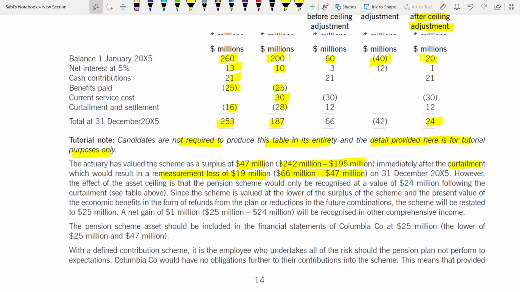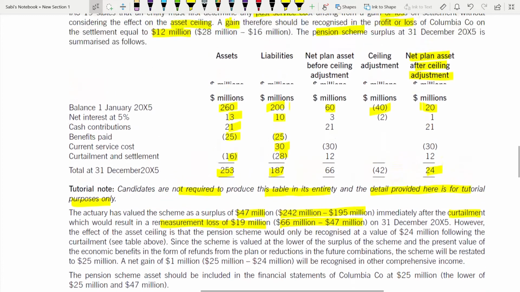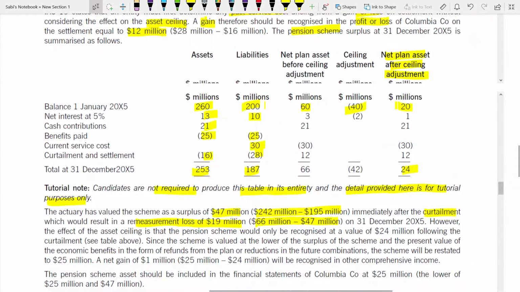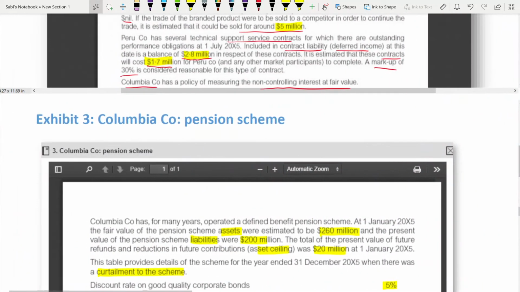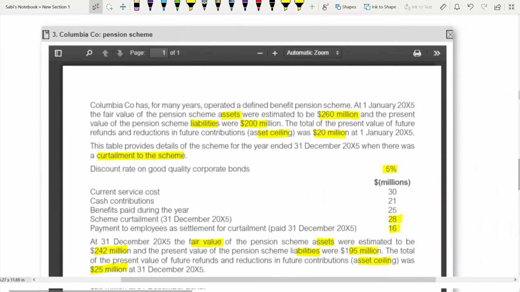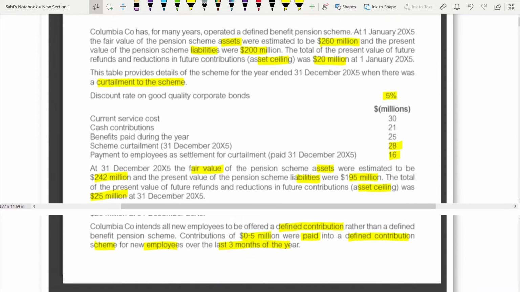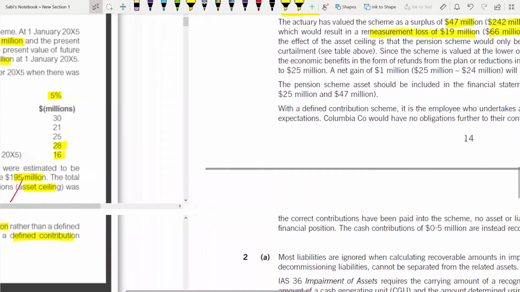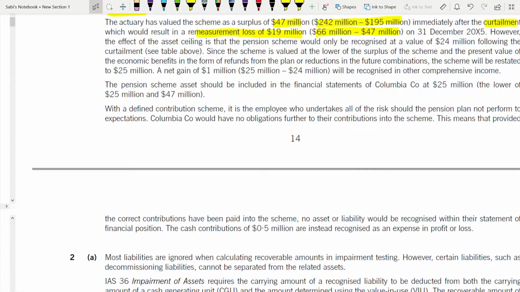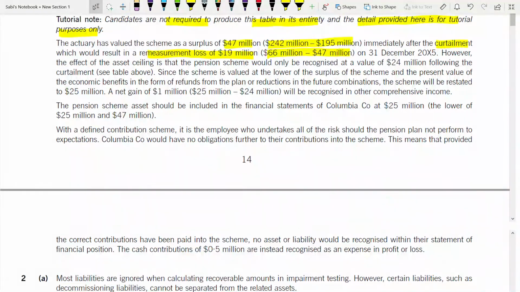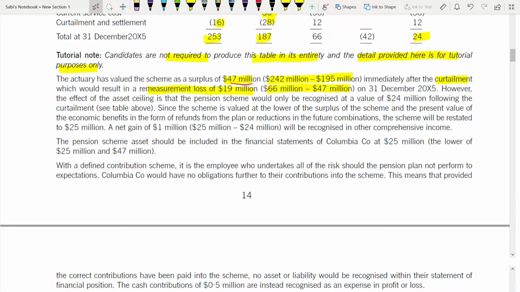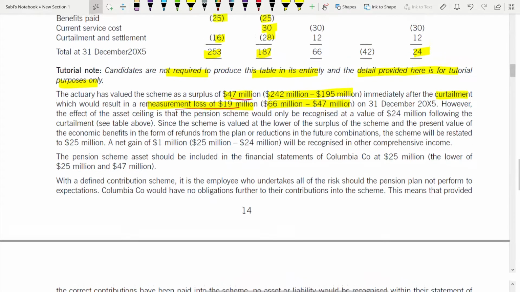However, let's understand this. Surplus of 47. 242 minus 195. So if you go here, December 31st 2005, this is the asset, this is the liability. So this 242 minus 195, you take it, which is surplus. That means asset is more at the year end, which is 47 million. And remeasurement loss of 19 million, 66 minus 47 relating to curtailment.